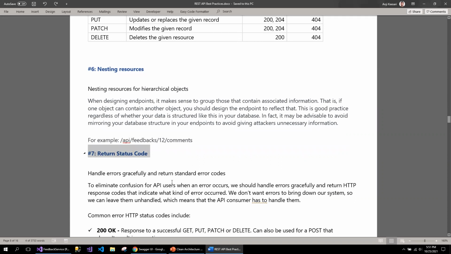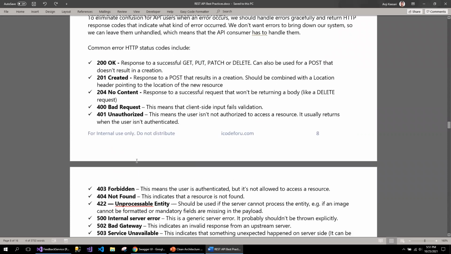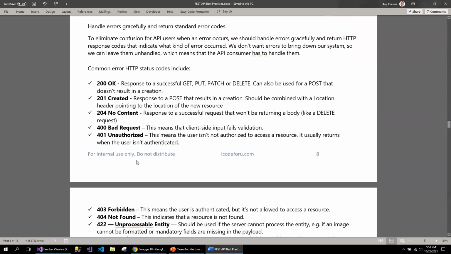The next one is the return status codes. I think we pretty much talked about this in the table format, but these are the possible return status codes. OK always returns the success status codes for pretty much all the REST HTTP methods. 201 for create, used for the post. 204 no content, used for delete, for example. Bad request means the client-side input fails validation.